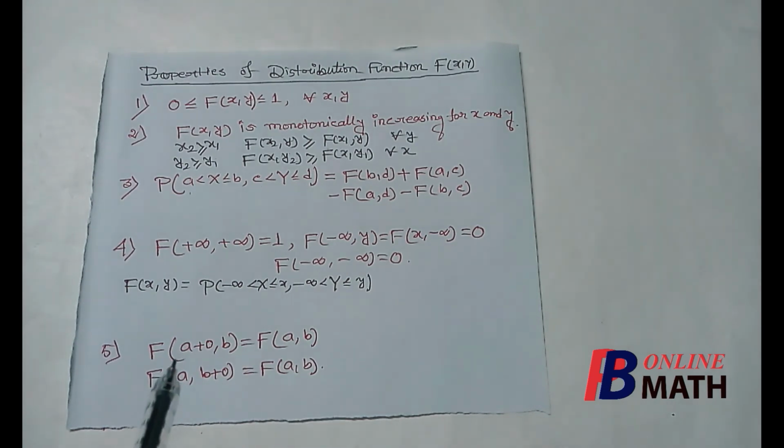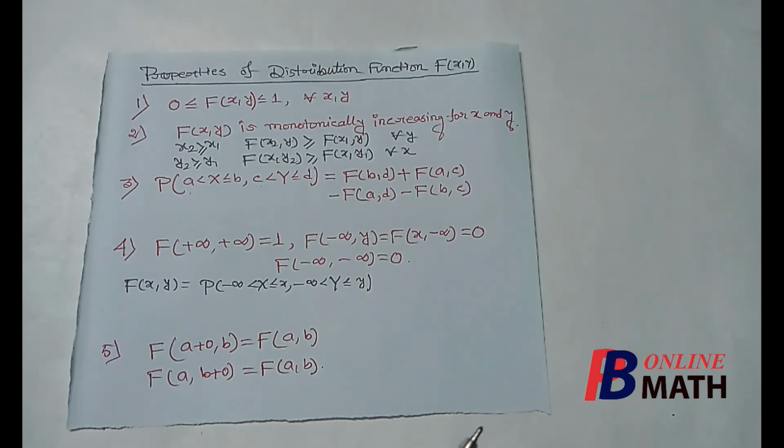So F of (a+0, b) equals F(a, b). For the variable y, the functional value at (a, b+0) will be F(a, b). So the distribution function is right continuous for both the variables x and y. These are the properties of the distribution function for a two-dimensional discrete distribution.